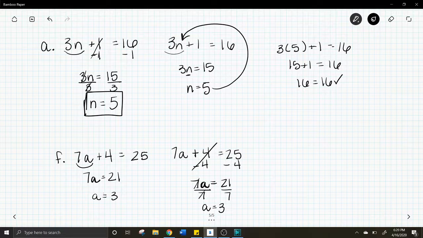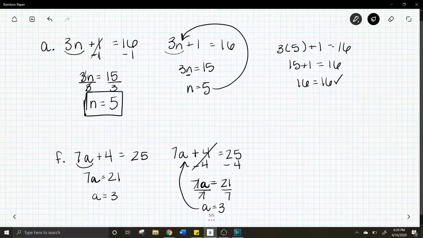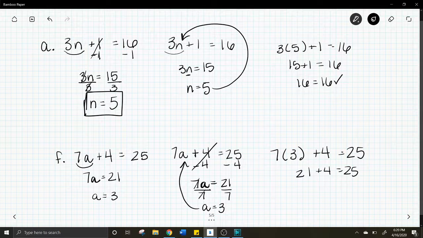But now what we need to do is plug it into our original equation. All right, so take a and plug it back into the original. So 7a becomes 7 times 3. And we'll just double check that it works out. So 7 times 3 is 21. 21 plus 4 is 25. So that means our solution was correct and that a equals 3. So hopefully that helped going through a couple more problems.